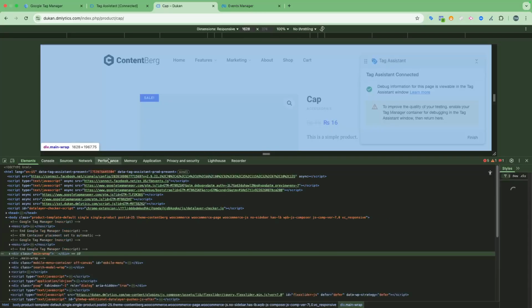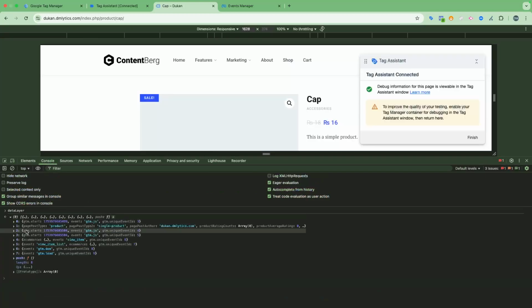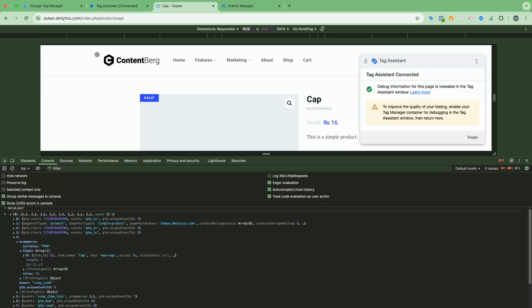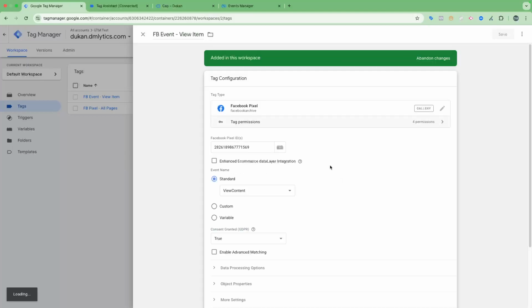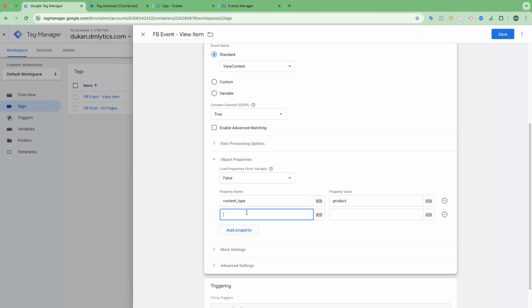So what I will do here, I want to add details to this. I will search for the data layer, expand this, and expand the view item event. Then we'll go to the view item tag and click on it, and in the object properties I will add content type, which is product. You can find these details on Facebook developer documentations